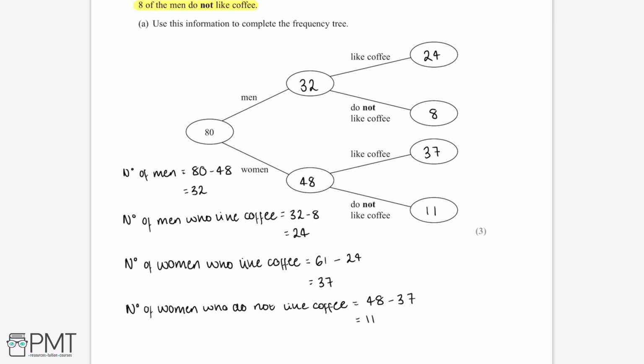And if we want to check that our answer is correct, we can add together each of these columns and they should all add up to 80. Now this question's worth 3 marks, and we'll get all 3 marks for correctly completing the frequency tree.